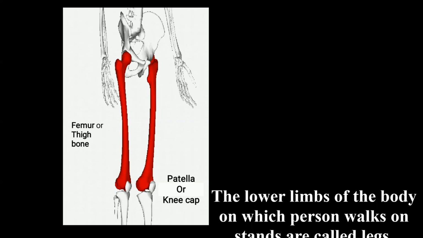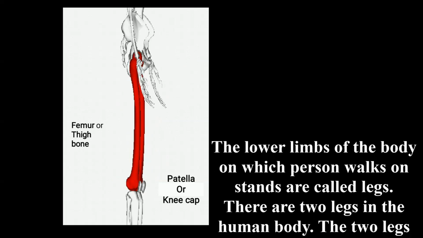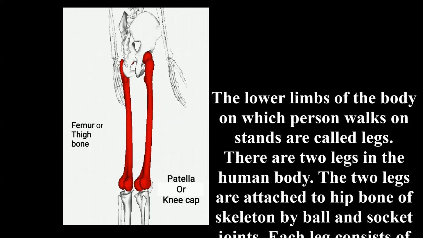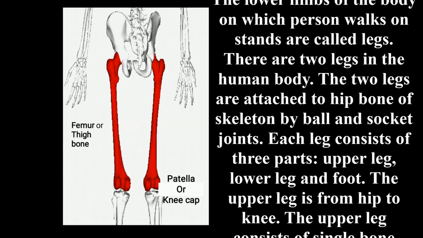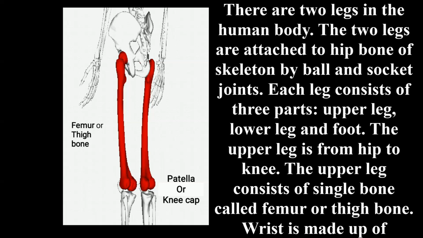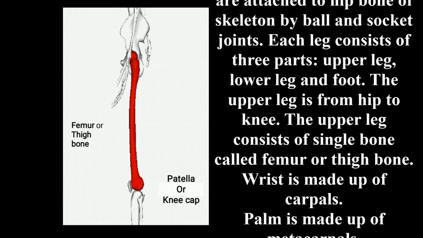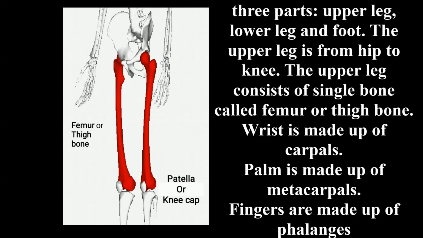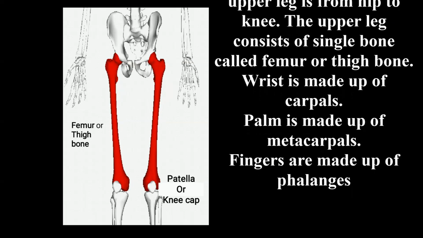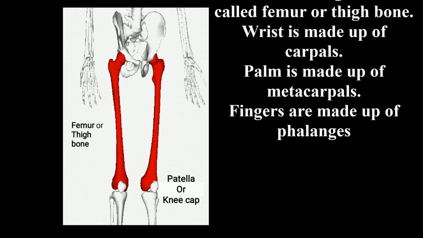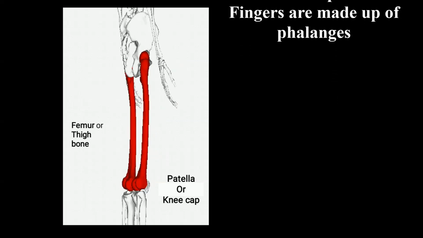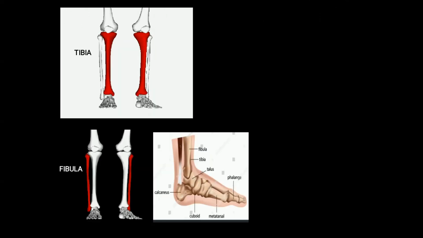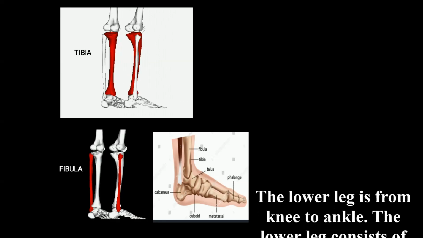The lower limb of the human body on which a person walks or stands is called the leg. There are two legs in the human body. The two legs are attached to the hip bone of the skeleton by ball and socket joints. Each leg consists of three parts. These are called the upper leg, lower leg and foot. The upper leg is from the hip to the knee and consists of a single bone called the femur or thigh bone.